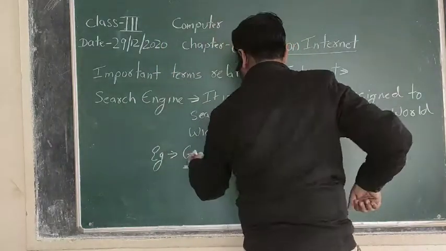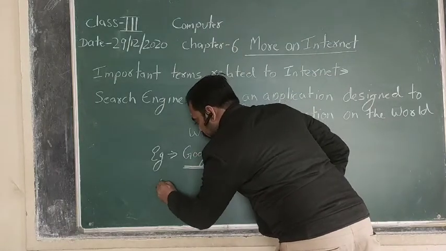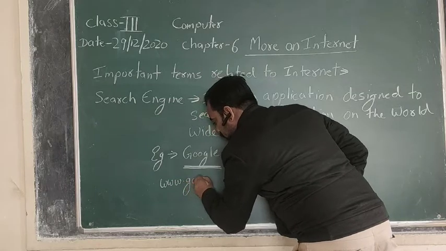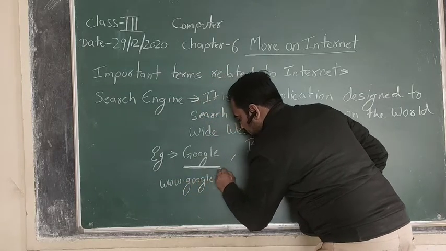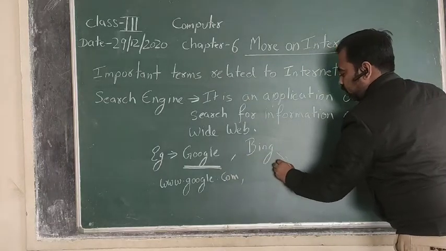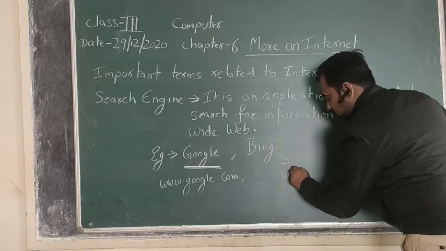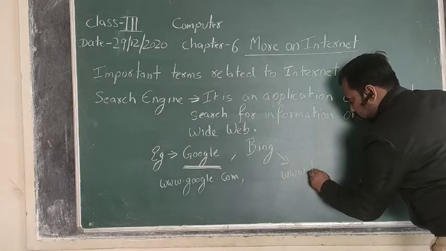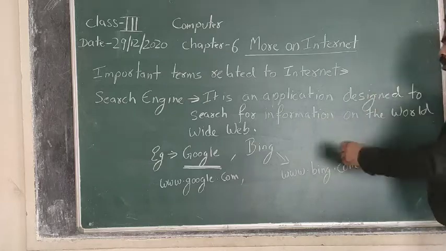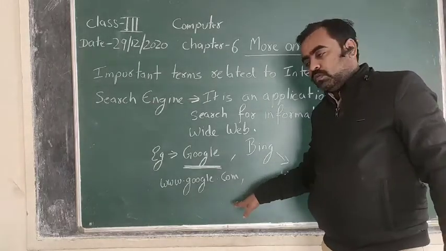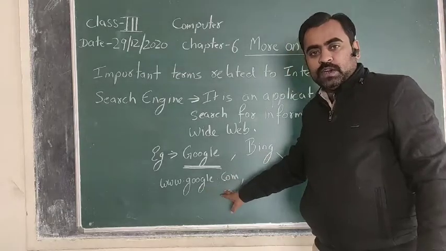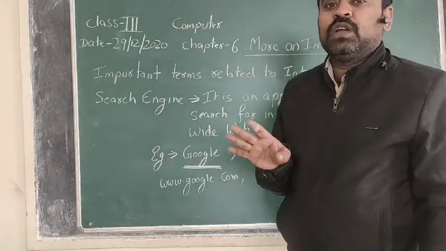Like if you are going to use Google, the URL is www.google.com, or if you are going to use Bing, it is www.bing.com. Whichever search engine you want to use, you type its URL.